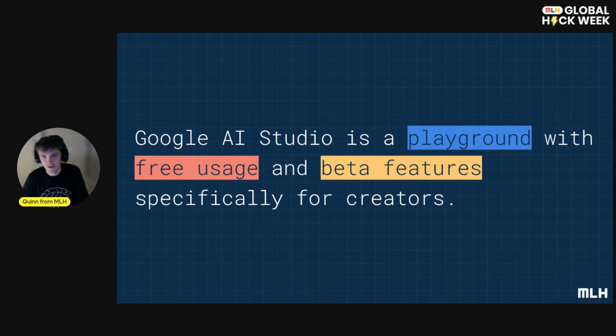So Google AI Studio is a playground, basically. You can get free usage, and in particular, you can use beta features, which is specifically for creators, for developers like us. Okay, and so more than just a chat interface, as someone pointed out, it is a bit like a playground. Yes, we can use natural language as prompts, but we can also vary a lot of different features, like it says here.